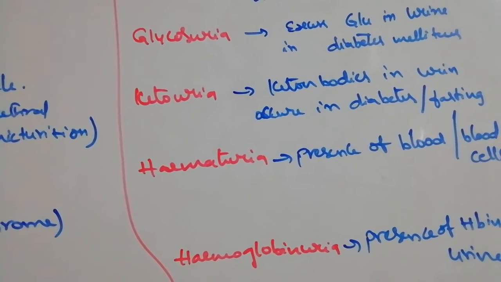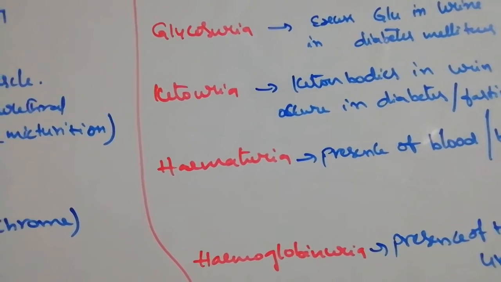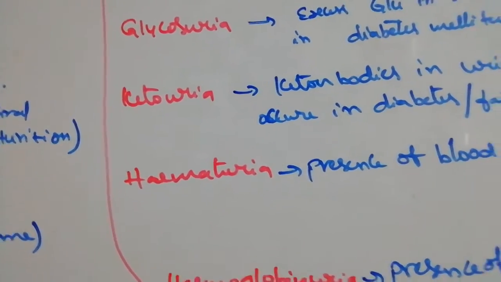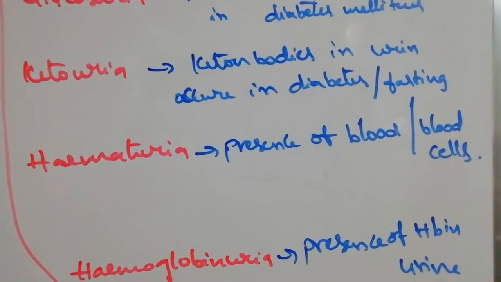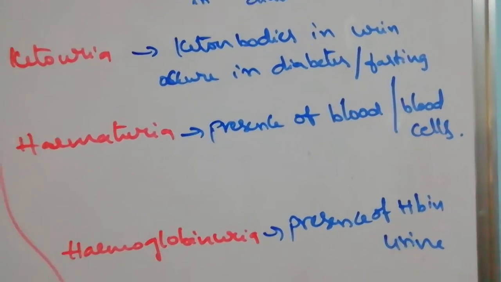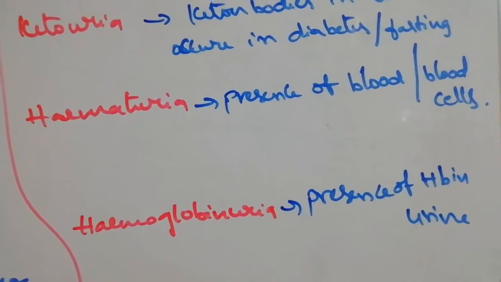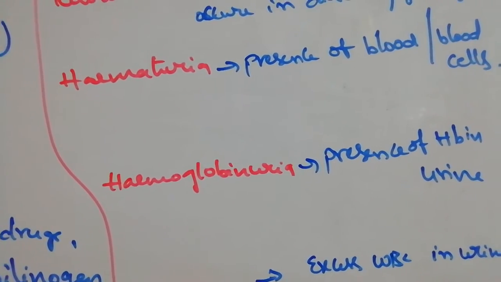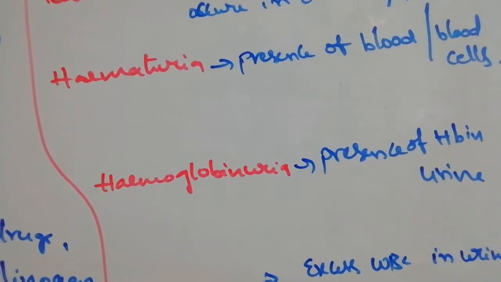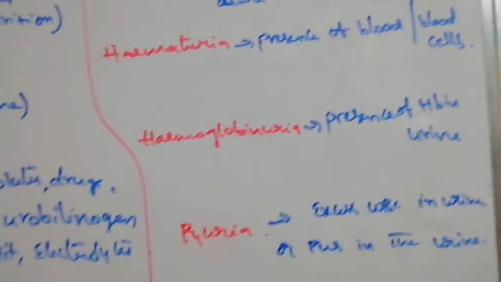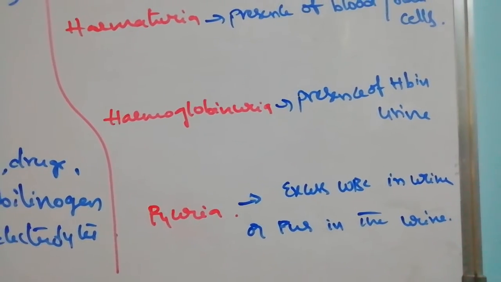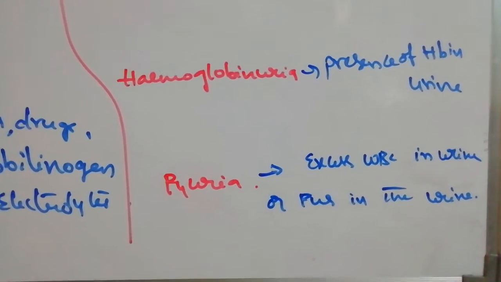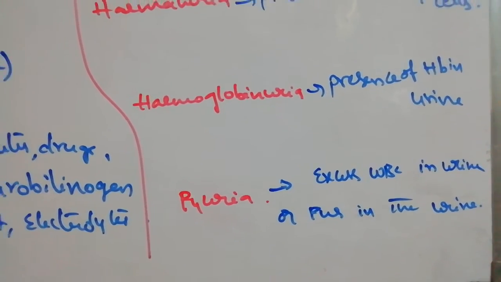Hematuria: the presence of blood and blood cells in urine is called hematuria. Hemato means blood, so blood present in the urine is called hematuria. The presence of hemoglobin in urine is called hemoglobinuria. Pyuria means excess white blood cells are present in the urine. That means with any infection of the kidney, pus cells and WBCs are excreted out through the urine, and then we call it pyuria.